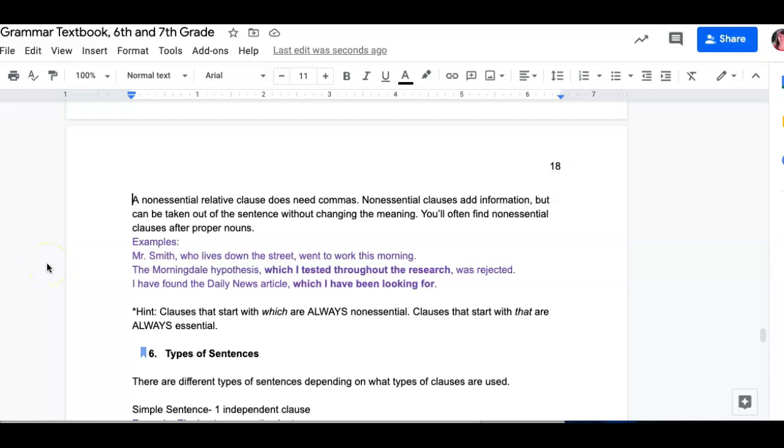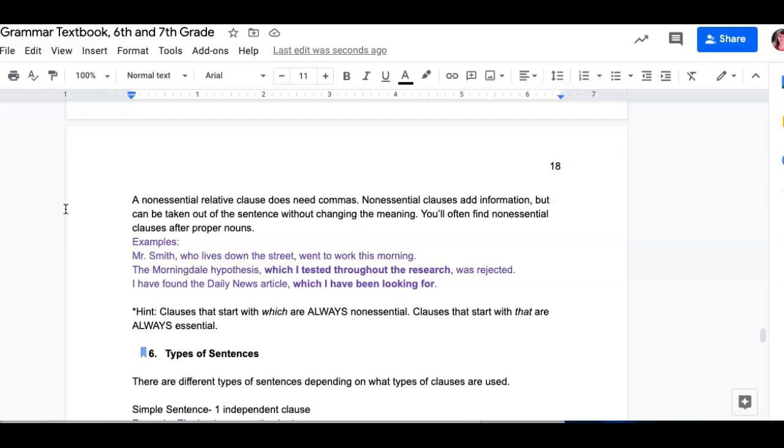Okay, so let's talk about non-essential relative clauses. A non-essential relative clause does need commas. Non-essential clauses add information, but can be taken out of the sentence without changing the meaning of the sentence.